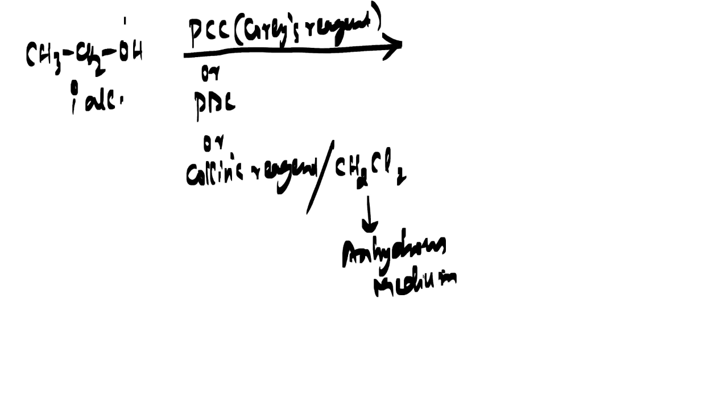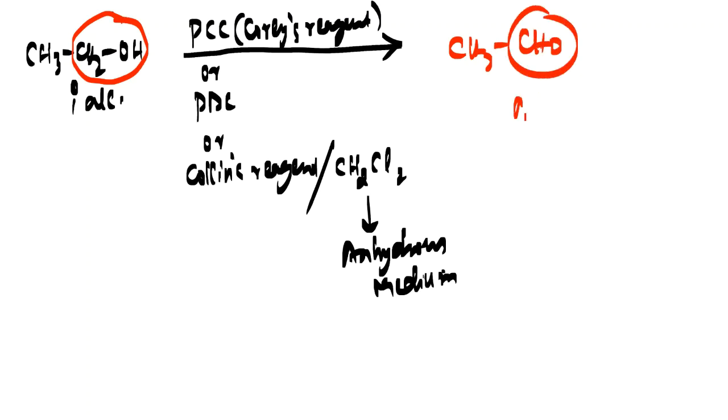And your primary alcohol, have a look. Your primary alcohol will be oxidized by these reagents into aldehyde, CH3CHO. So you will be getting an aldehyde here. So primary alcohol is oxidized to aldehyde by PCC, by PDC, and by Collins reagent. Okay, my dear friends, let's go to the secondary alcohol now.